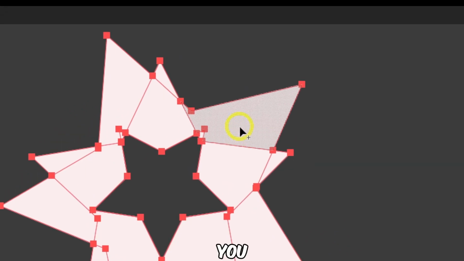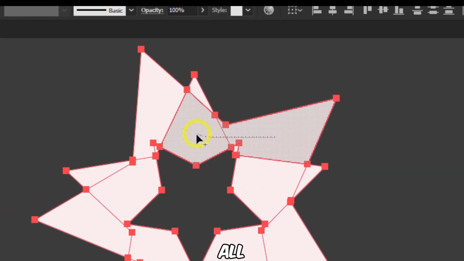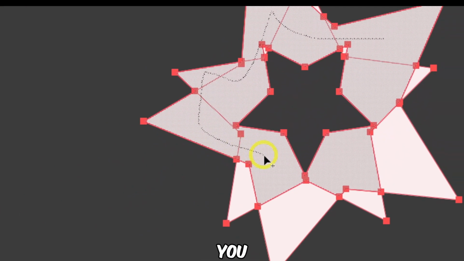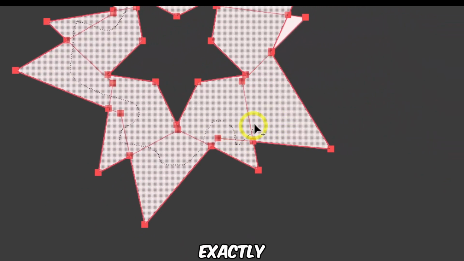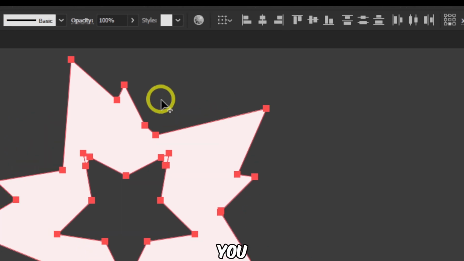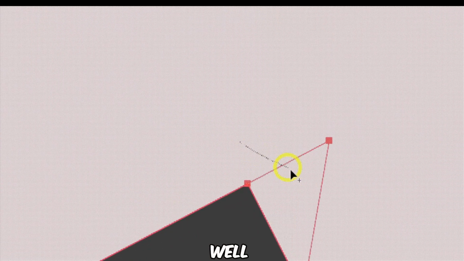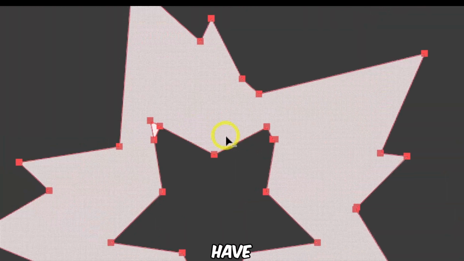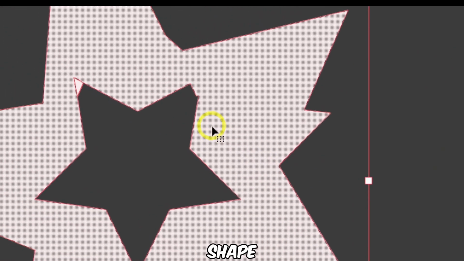Now you want to join all of these portions here, you draw like this, exactly like this, and now you join all of this, and now you have this shape. Well, you've got to remove this one, and now you have this interesting shape.